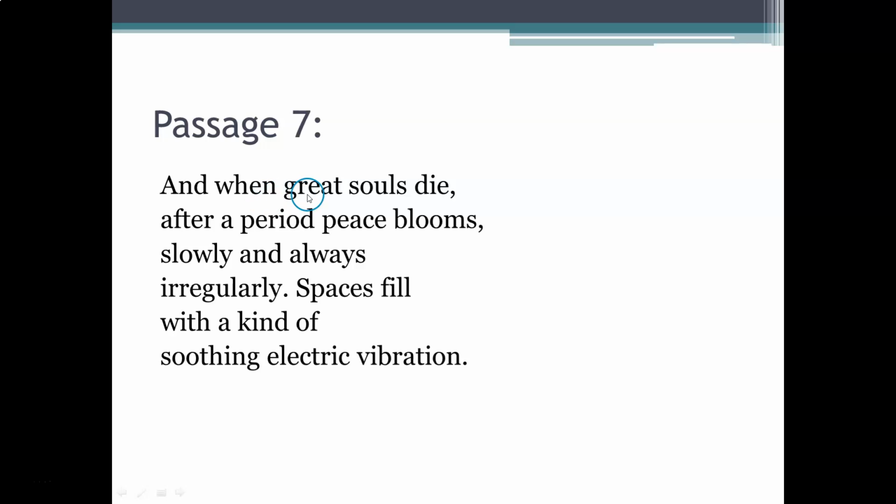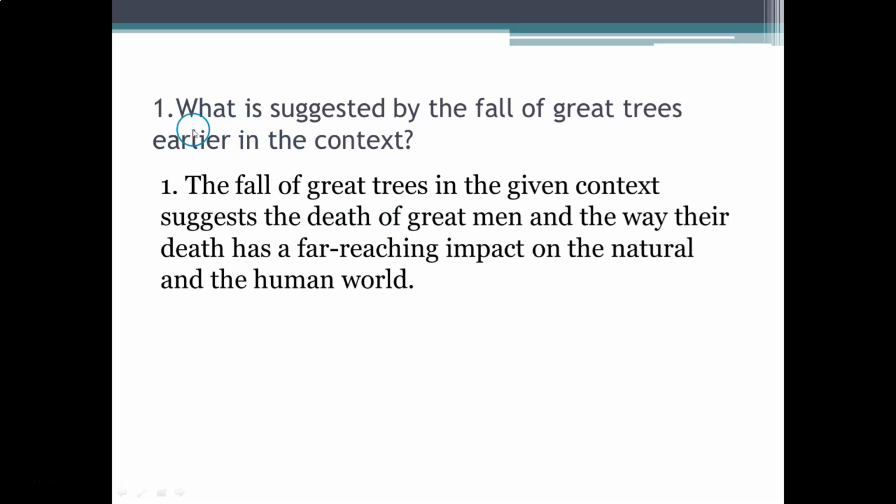Passage 7. And when great souls die, after a period, peace blooms, slowly and always, irregularly, spaces fill with a kind of soothing electric vibration. What is suggested by the fall of great trees earlier in the context? The fall of great trees in the given context suggests the death of great men and the way their death has a far-reaching impact on the natural and the human world.